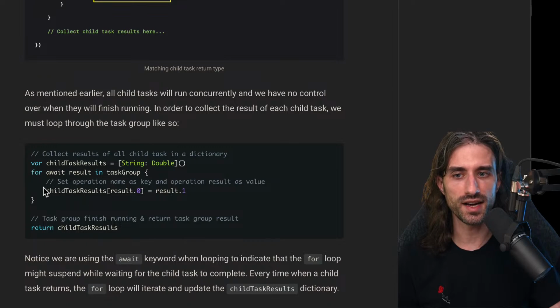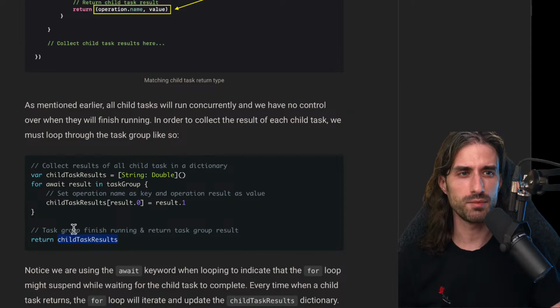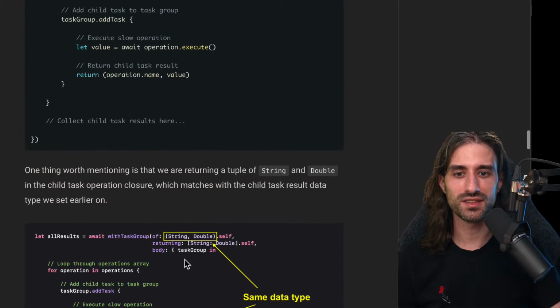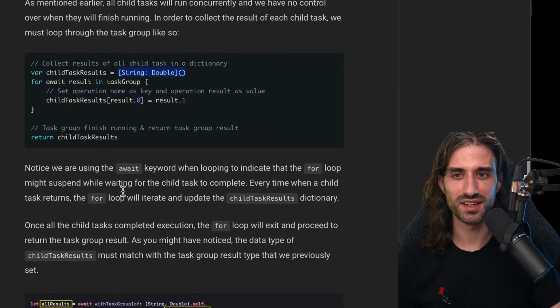And what we do is that on the dictionary, we use the result, which is a tuple, and we use the first member of the tuple for the key to set in the dictionary, and the second member of the tuple for the value to set. And finally, we return child task results. And I'm sure it will say it later in the article, but you can notice that the type of what we return matches what we had promised here that the task group would return. So let's see what the article says.